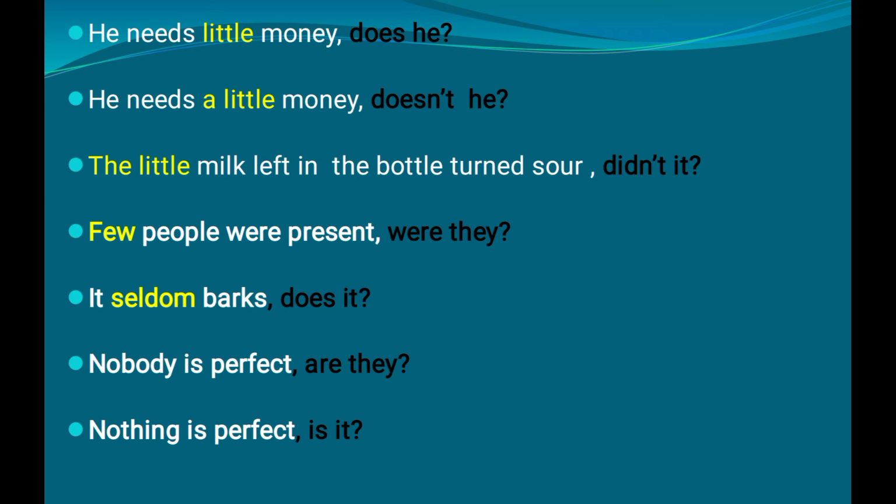But for the previous sentence, nobody is a pronoun which is used to explain about a group of persons. Since it's explaining a group of persons, we need to take the plural form. That is why we have used are they. And in the last one, it is so simple. We can create is it.